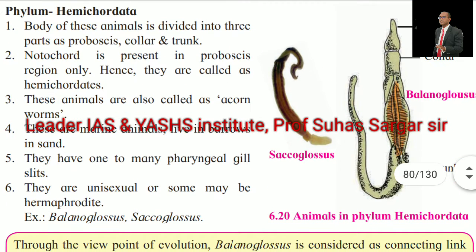Phylum Hemichordata. The body of these animals is divided into three parts: proboscis, collar, and trunk. Second, notochord is present in the proboscis region only. Hence, they are called hemichordates. Third, these animals are called acorn worms. Fourth, these are marine animals that live in burrows in sand. Fifth, they have one to many pharyngeal gill slits. Sixth, they are unisexual or some may be hermaphrodite.